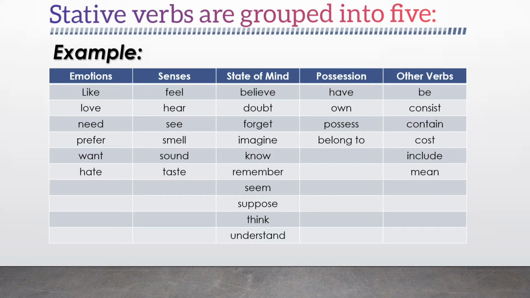Verbs of state of mind are believe, doubt, forget, imagine, know, remember, seem, suppose, think, and understand. Verbs of possession are have, own, possess, and belong to. Other verbs are verb to be, consist, contain, cost, include, and mean.